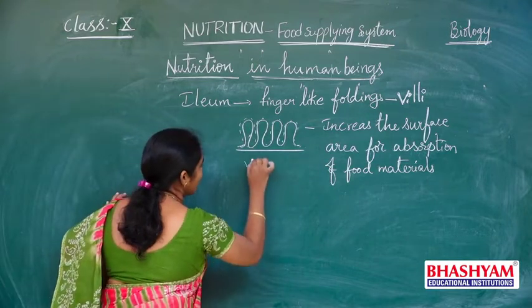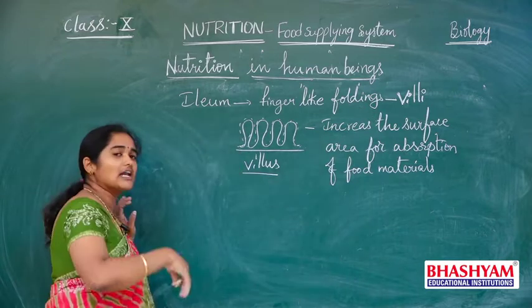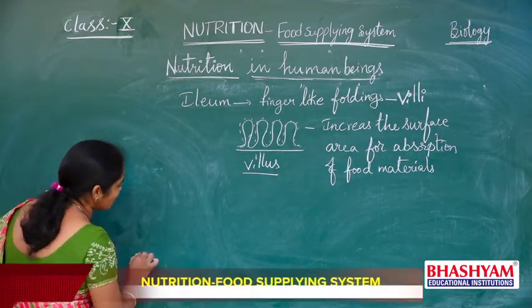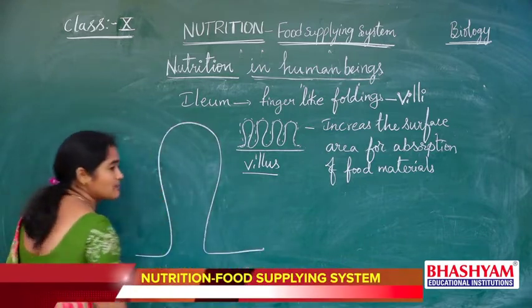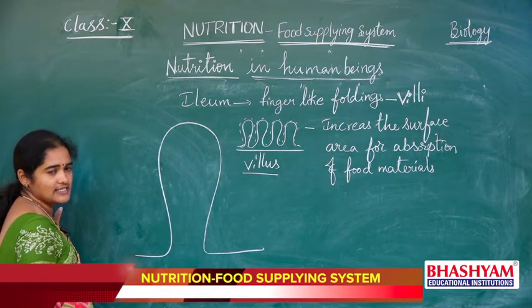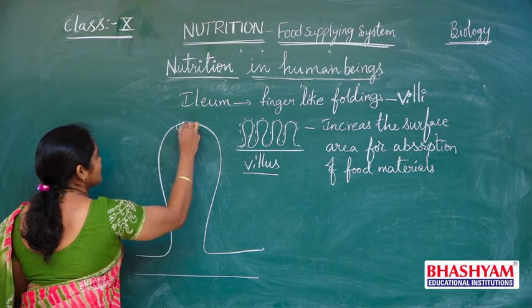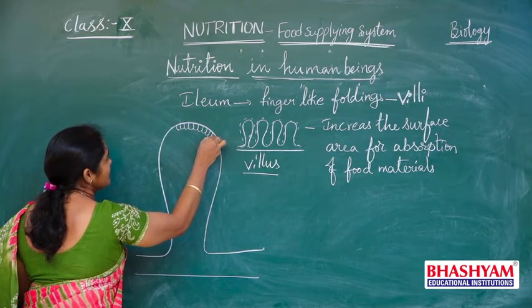Each folding we call a villus, which is a singular word. Plural word, many finger-like projections are present, called villi. If you see the structure of a villus, means one finger-like projection, it looks like this, and this wall is made of epithelial cells, single-layered epithelial cells,